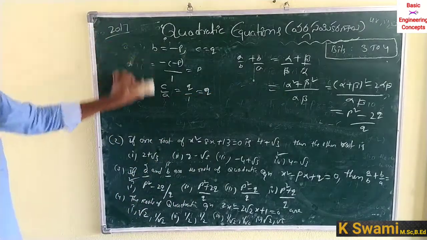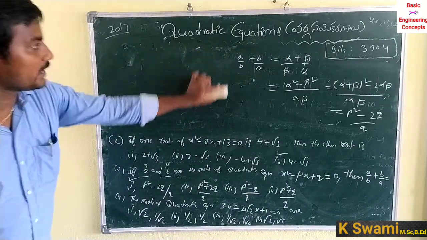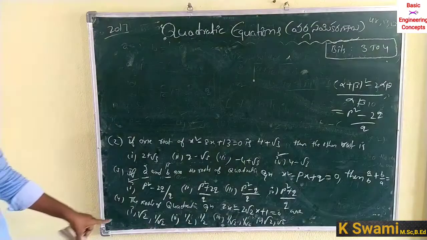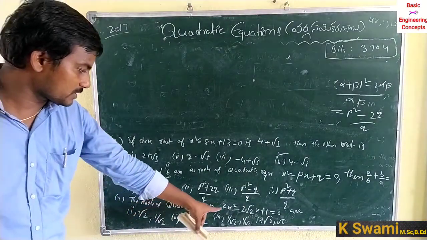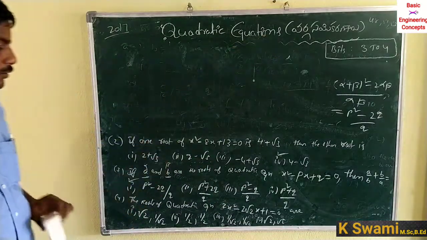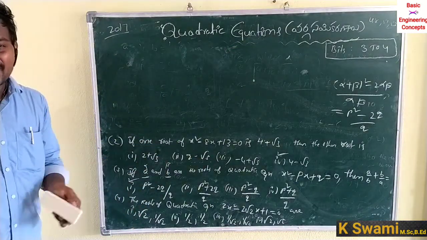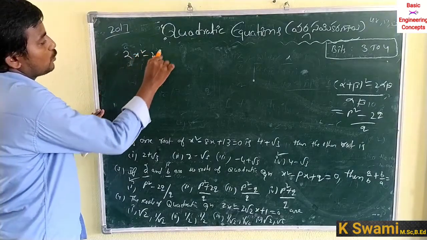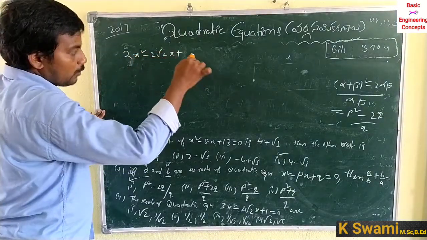And another question in 2017 from quadratic equation. The fourth question: the roots of the quadratic equation 2x² minus 2 into √2 into x plus 1 is equal to 0. So by using the factorization method, given equation 2x² minus 2√2 x plus 1 is equal to 0.